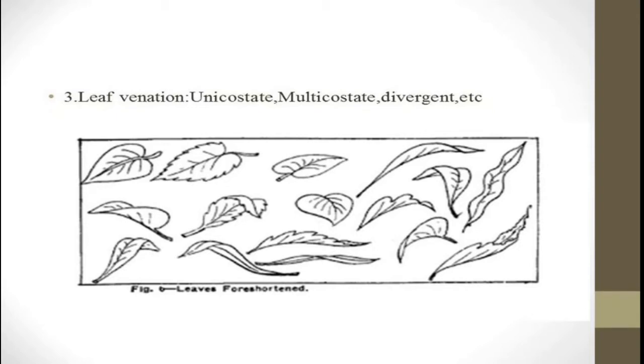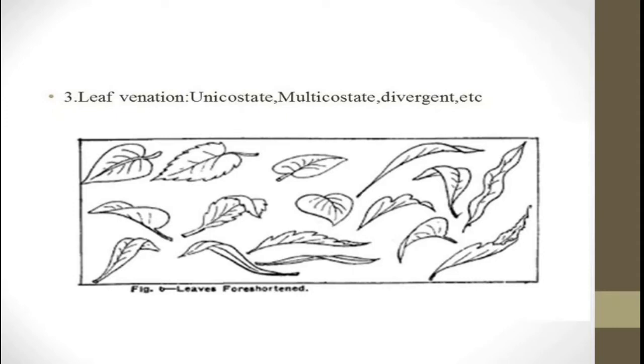Here phyllotaxy is defined as the natural mode of arrangement of leaves on the stem as well as on the branch, which may be alternate, opposite, whorled or decussate.